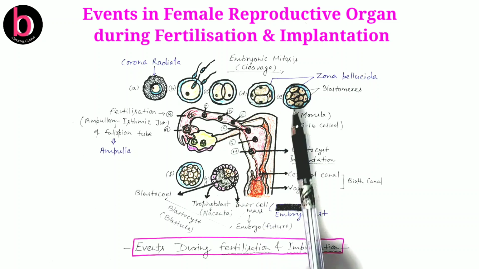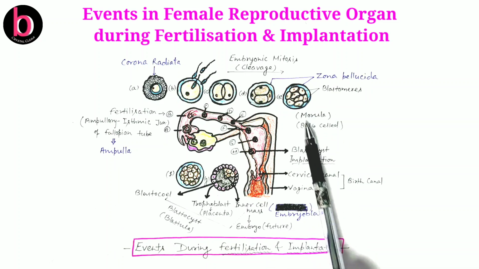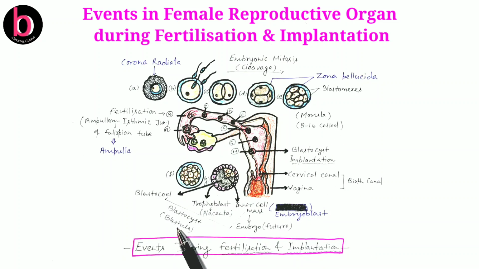So during embryonic developmental events, there will be a number of stages as given here: zygote, then morula, then blastula, then gastrula, followed by neurula. As given here, morula is a solid ball-like structure carrying 8 to 16 cells. Blastula, which is given here, carries nearly 128 cells. Gastrula carries 3 embryonic germ layers, and neurula is related with organogenesis. Later on we will discuss all these.